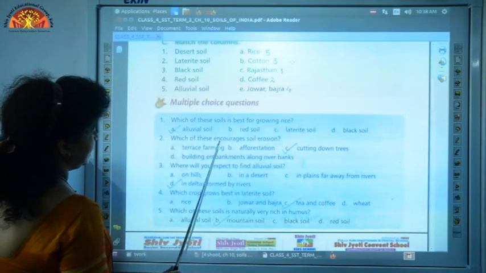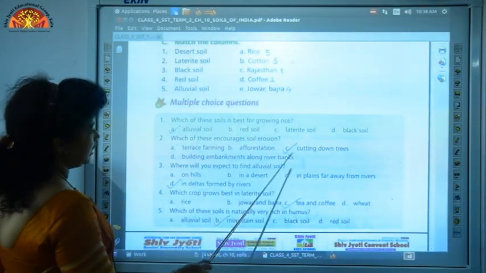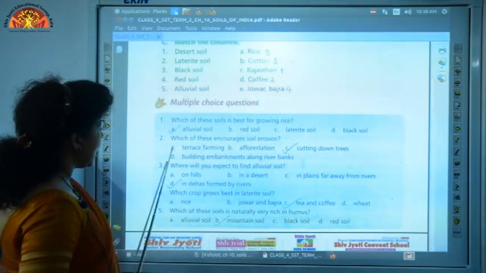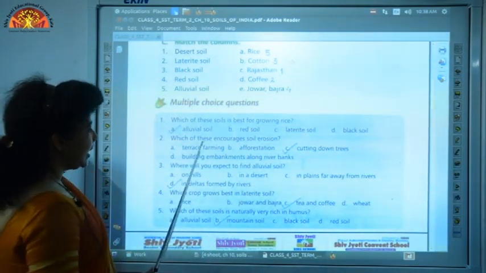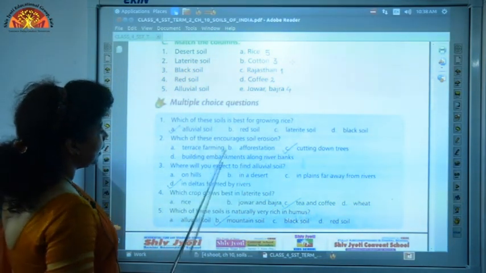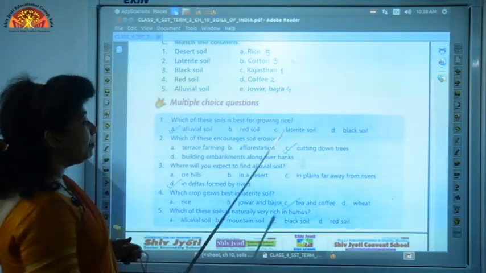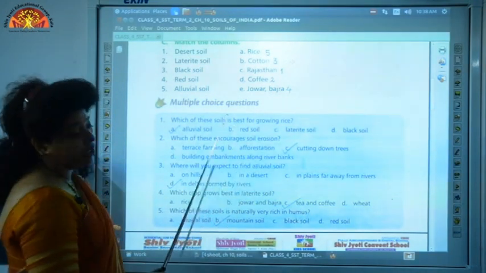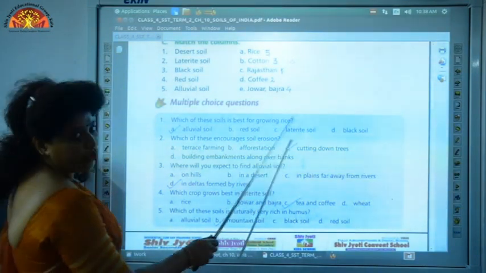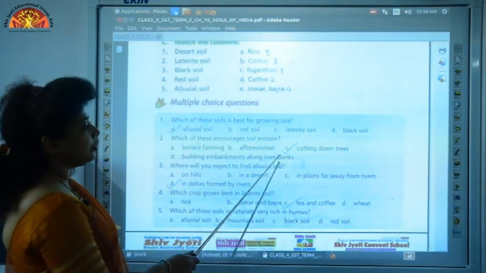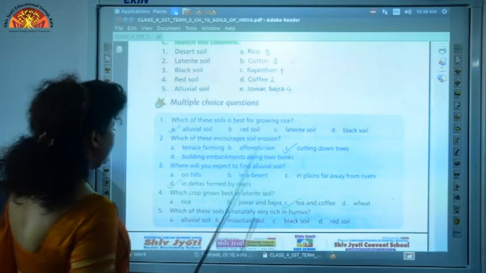Question 2, which of these encourages soil erosion? A, terrace farming, B, afforestation, C, cutting down of trees and D, building embankments along river banks. So if you notice, terrace farming, afforestation and building embankments along river banks are the methods of preventing soil erosion. But cutting down of trees encourages soil erosion. So tick C here.